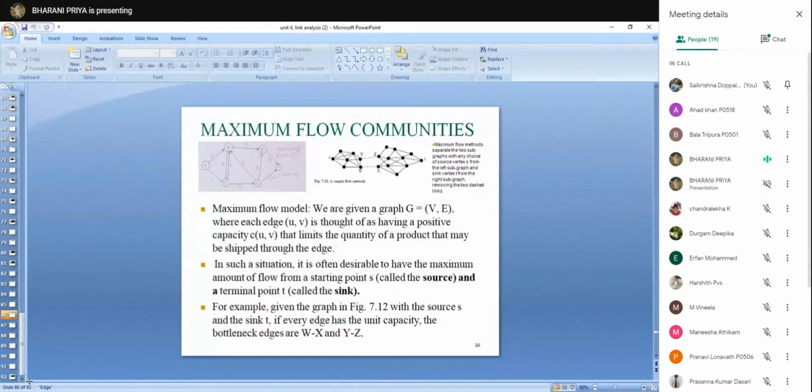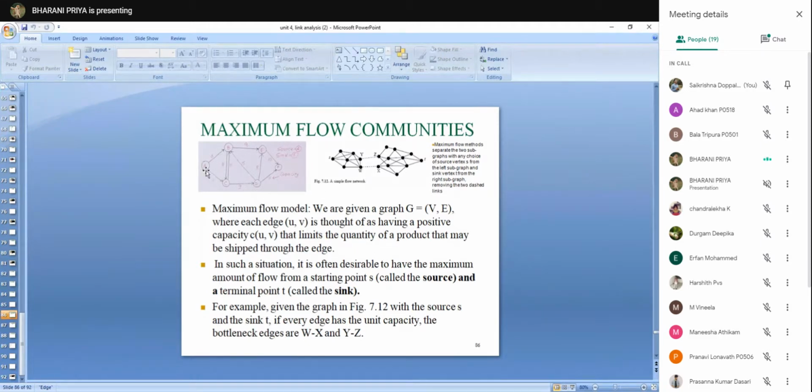So maximum flow model. We are given the graph G equal to (V, E), where each edge (U, V) is thought of as having, if you see the diagram, some capacity. This is analogous to pipelines wherein you can have a maximum flow of water. So how much maximum capacity can travel through the channel of A and B? So some capacity is given to the edges.